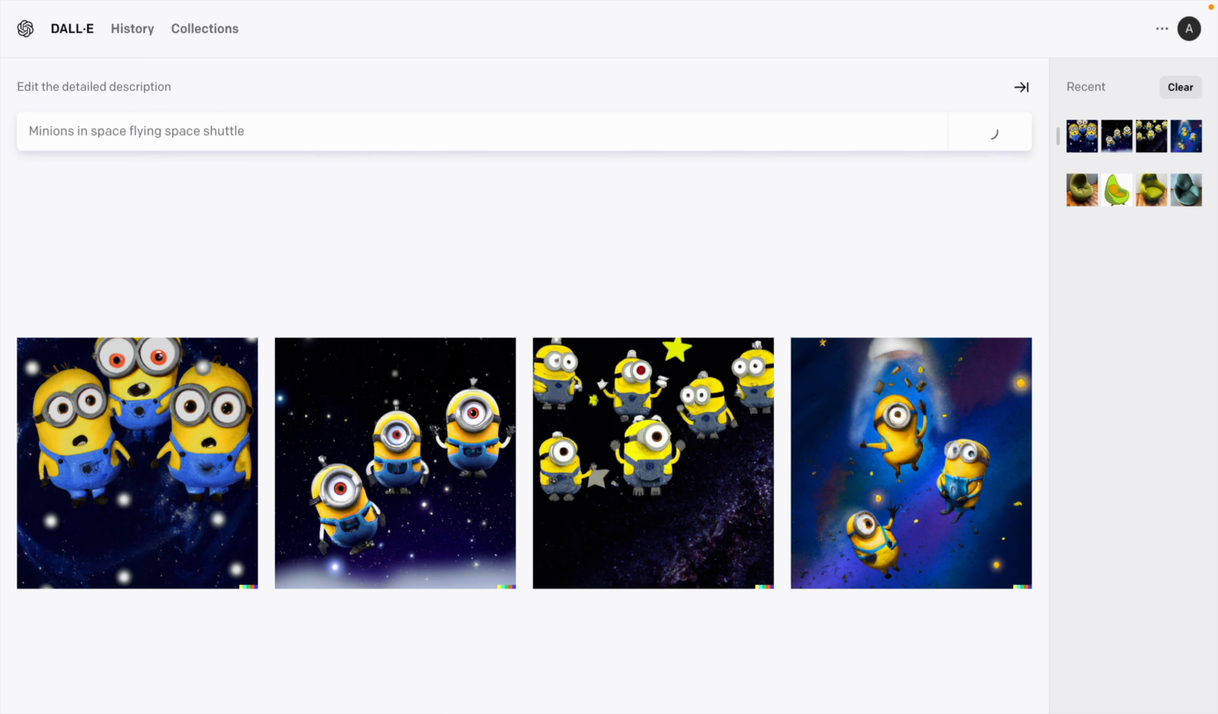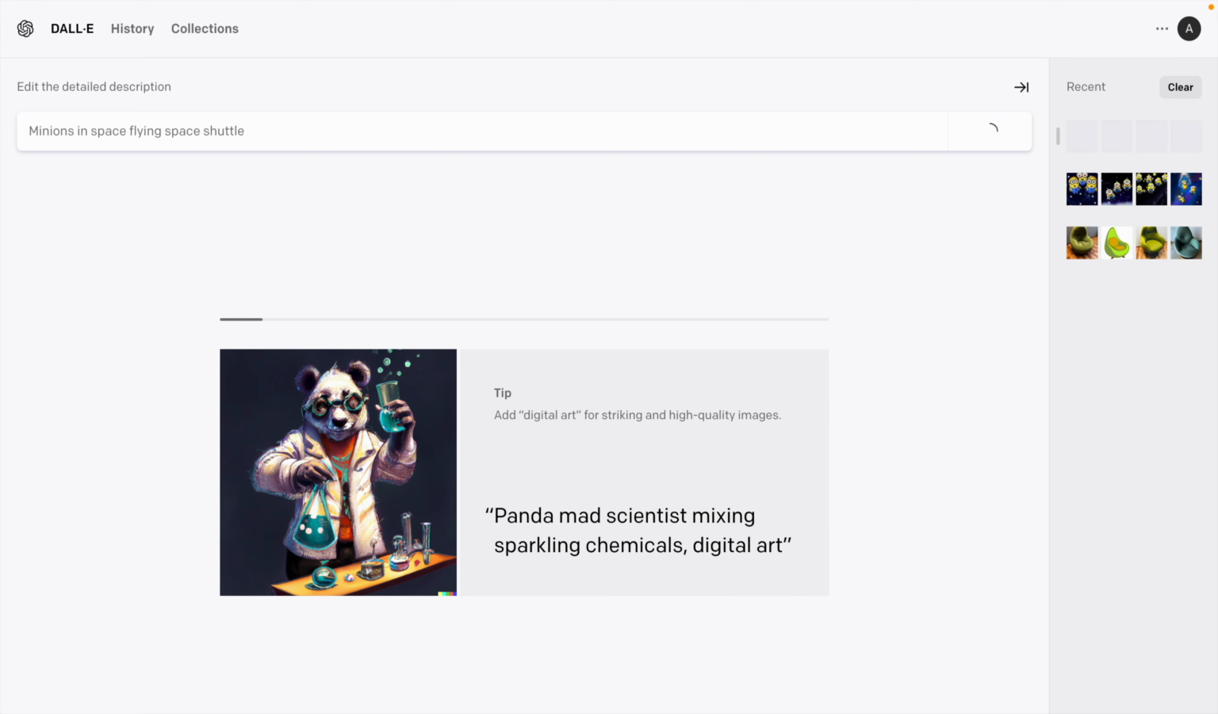Let's type minions in the space shuttle. Again it's going to do a search.